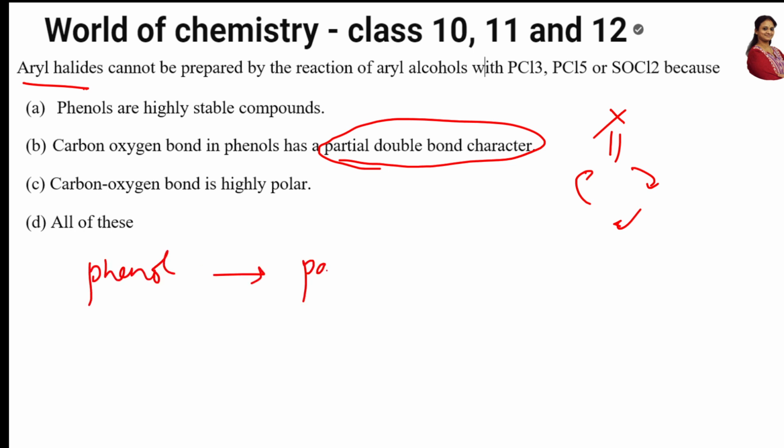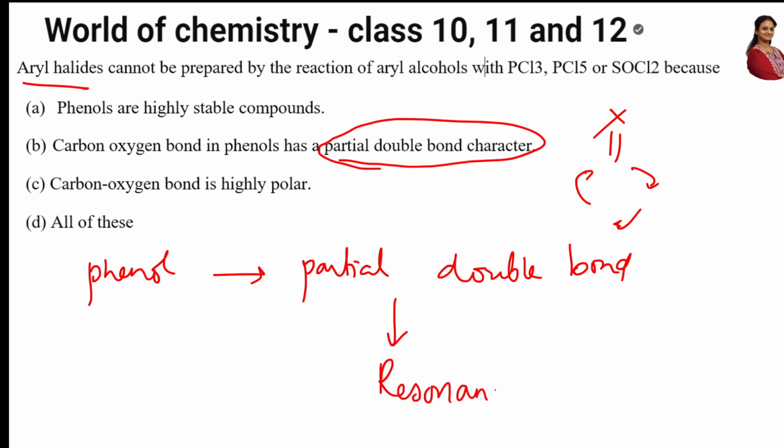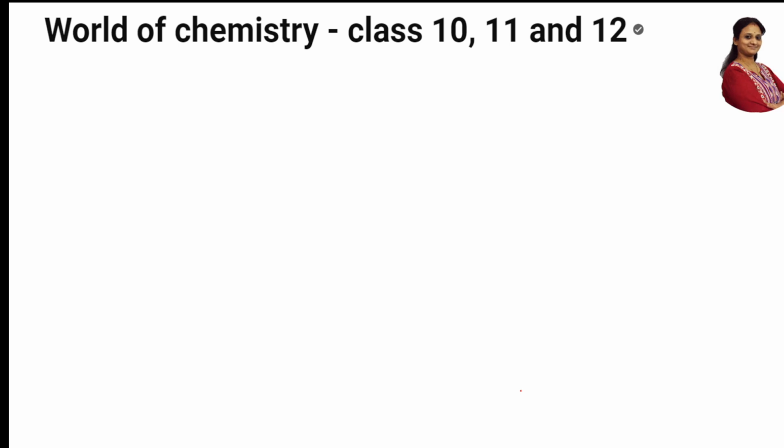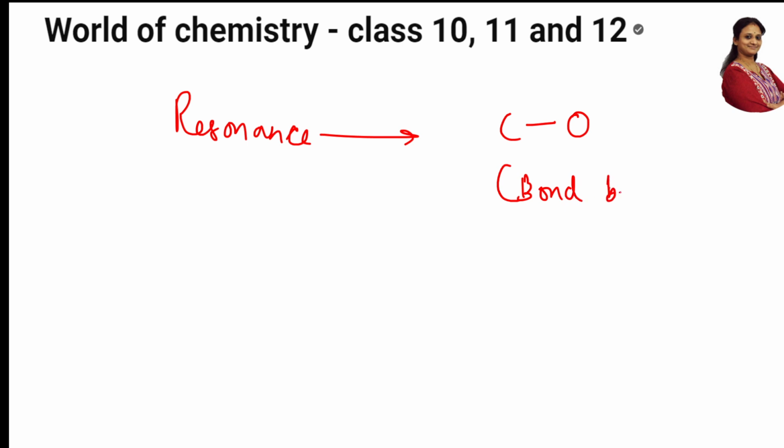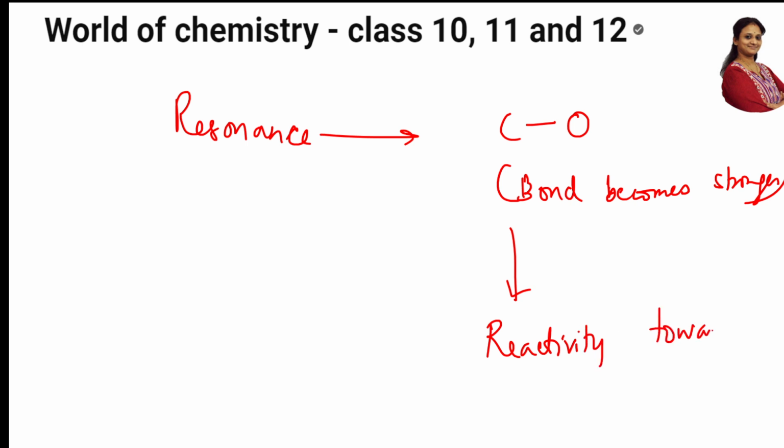So simple reason, students. Because of this partial double bond character, what will happen? Let us take phenol. Phenol is having partial double bond. Because of this, resonance is observed. Correct. Because of resonance, what will become stronger, students? The carbon oxygen bond becomes stronger. Correct, na? When this bond becomes stronger, reactivity decreases. Reactivity towards NSR decreases. When it decreases, automatically there's no participation.